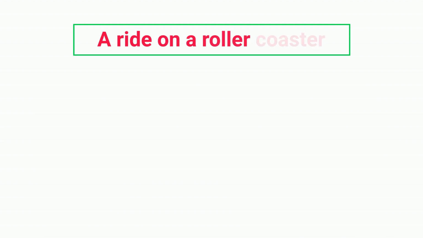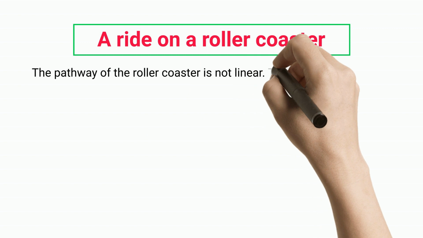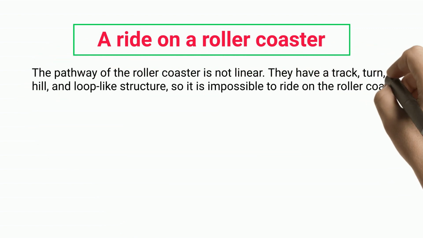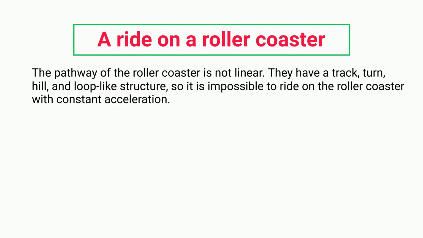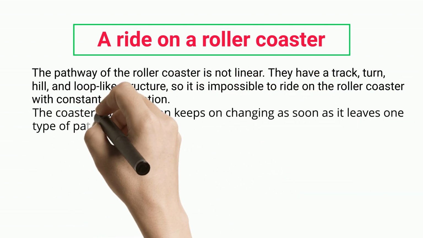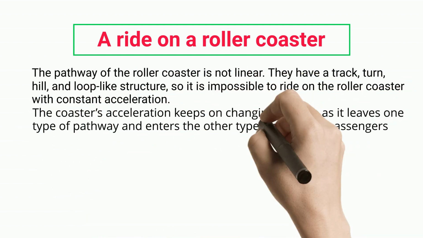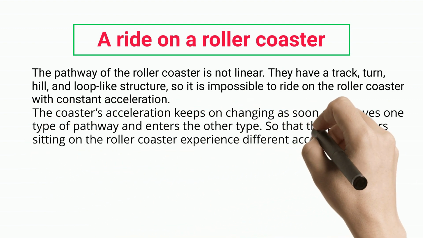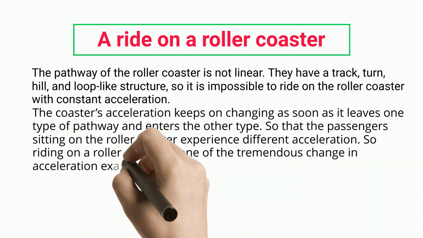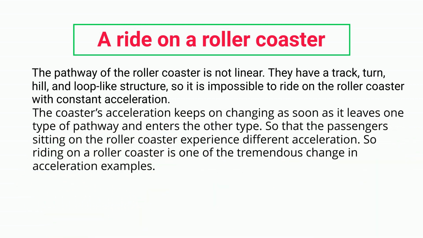A ride on a roller coaster. The pathway of the roller coaster is not linear. They have a track, turn, hill, and loop-like structure, so it is impossible to ride on the roller coaster with constant acceleration. The coaster's acceleration keeps on changing as soon as it leaves one type of pathway and enters the other type, so that the passengers sitting on the roller coaster experience different acceleration. So riding on a roller coaster is one of the tremendous change in acceleration examples.